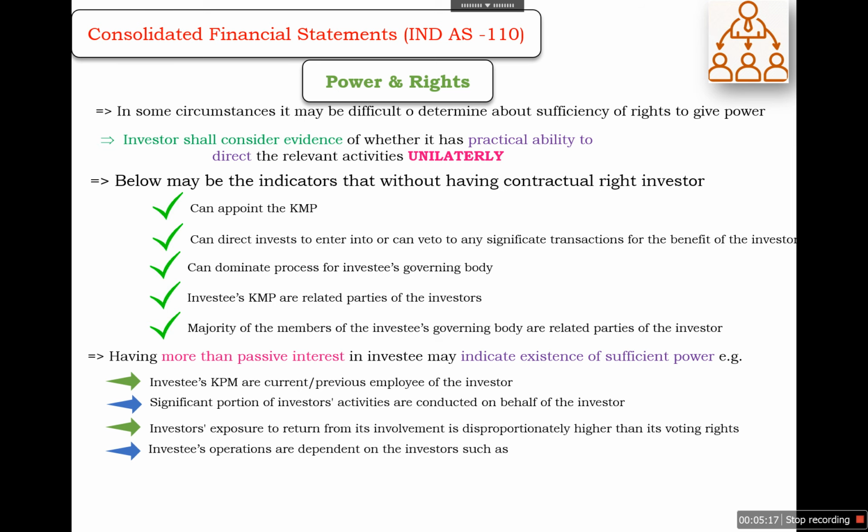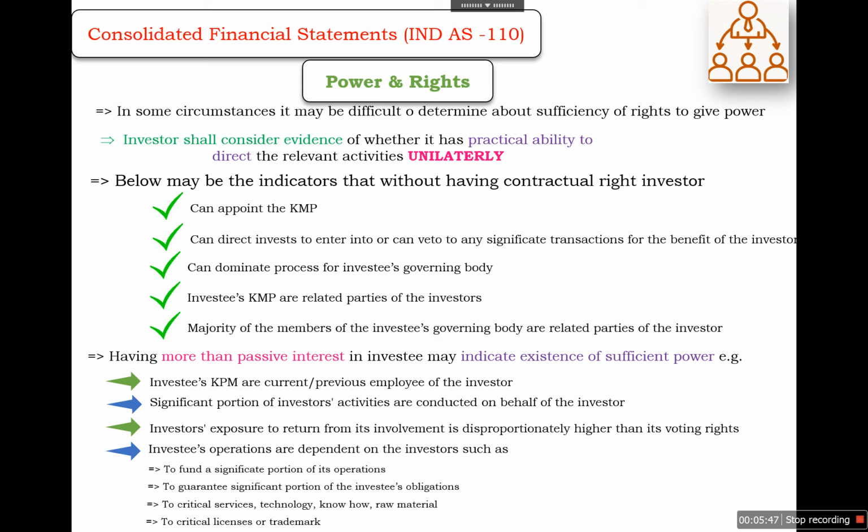Apart from it, if the investee's operations are dependent on the investor, this is an indicator that it has more than a passive interest, and dependency may be in the form of the investor funding a significant portion of its operations, and the investor guaranteeing a significant portion of the investee's obligations, or the investee being dependent for critical services, technology, know-how, or raw material on the investor, or dependency on critical licenses or trademarks that are required for the business purpose by the investee, and dependency on KMPs who have specialized knowledge of the investee's operations.